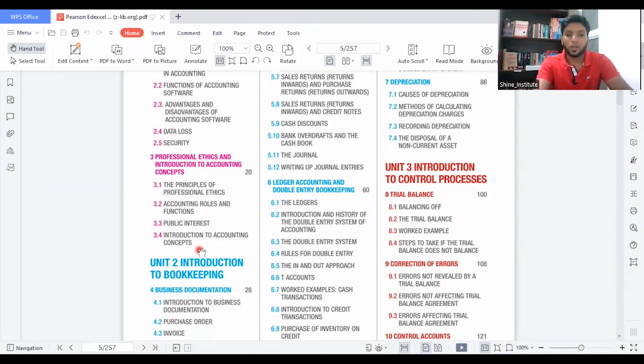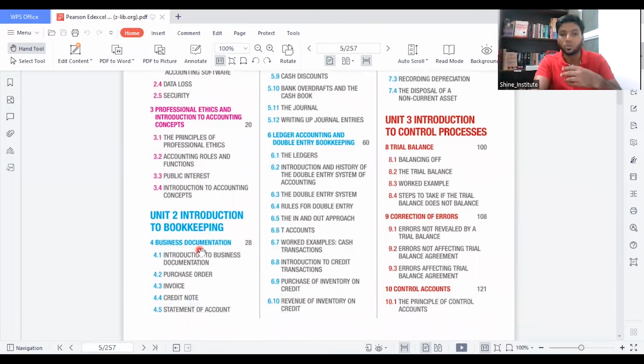Moving on to the second part, even in unit 2 you don't start accounting; you learn the basics of how to understand these types of concepts. They teach all the concepts in the first few chapters. Until chapter 6, the accounting is not that hard, so you can easily learn it. From chapter 7, the accounting becomes very tough in this content. Now, introduction to bookkeeping is unit 2, and they have business documentation. Under unit 1 they have 3 chapters, and under unit 2 they have 3 chapters.